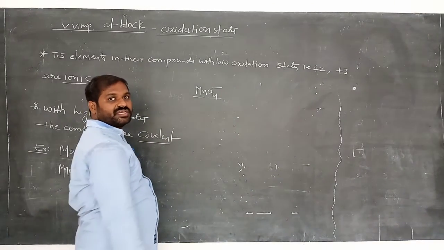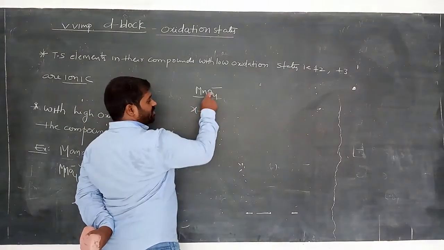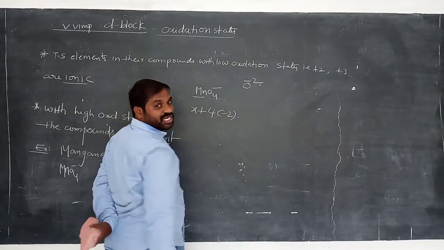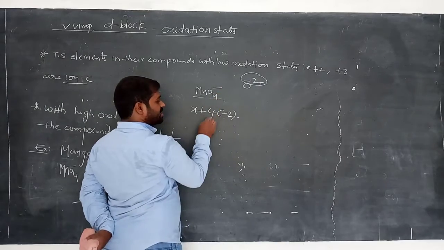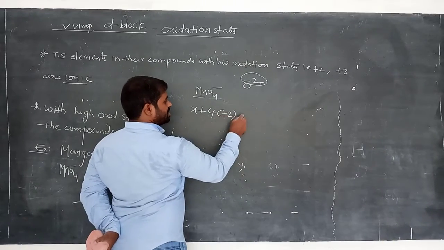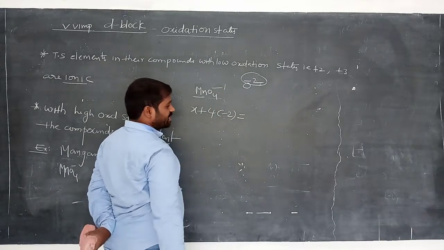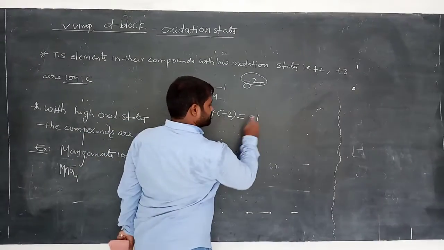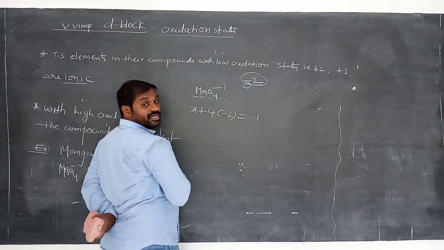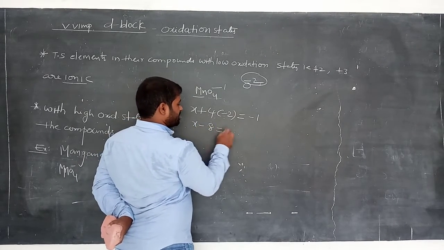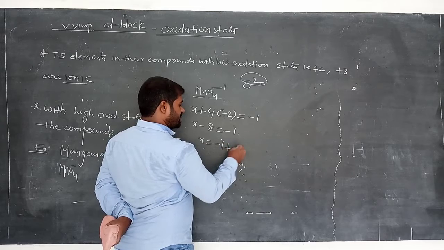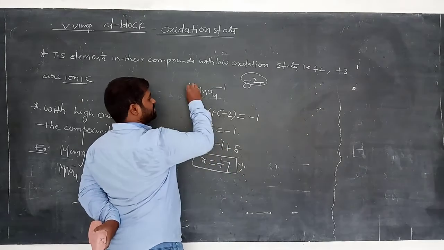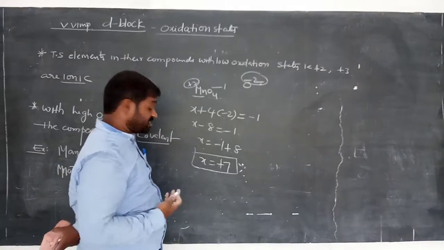How many manganese atoms here we have? Only one. So taken as x. 4 oxygens, each oxygen carries -2 charge. How many oxygens here we have? 4. Multiply with -2 charge. Then equals -1, because this ion possesses -1 charge. So x - 8 equals -1. x equals -1 + 8. x equals how much? +7. What is the oxidation state of manganese here? +7. So maximum oxidation state.